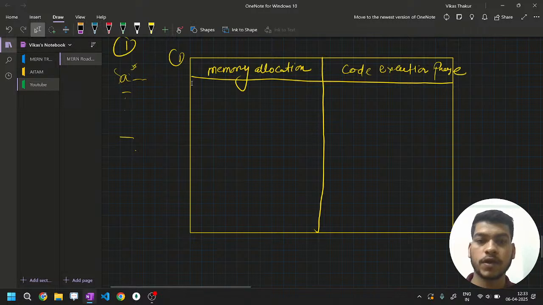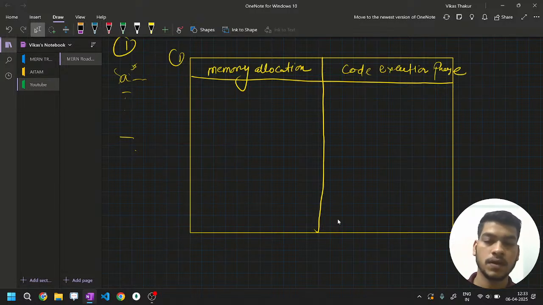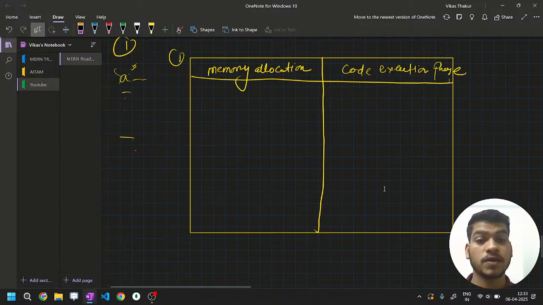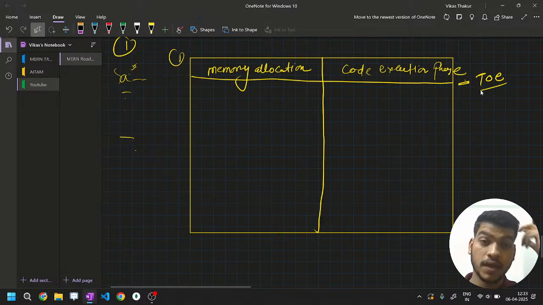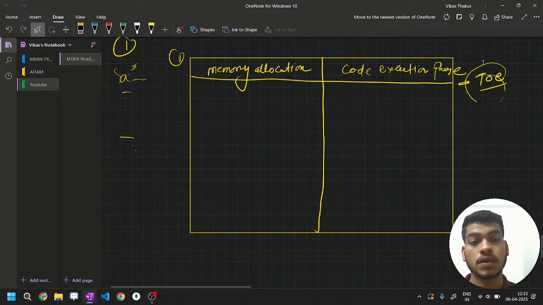Okay, and whatever the box they are created to process, this is called GEC, global code execution context. Every function, every program has its global execution context where they get processed and derive a result, right? And this particular section, the code execution phase, is also known as the thread of execution, TOE. Sometimes they ask what is the thread of execution, right? So this is the thread of execution, that code execution phase where the code execution will happen. This is the first phase and this is the second phase.